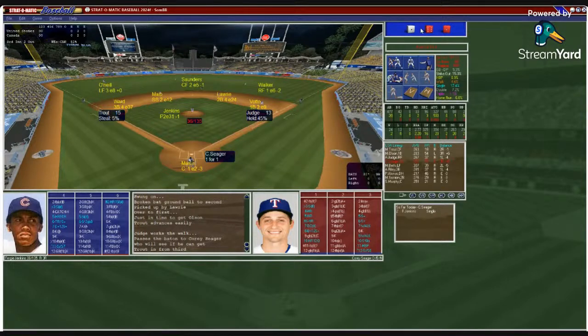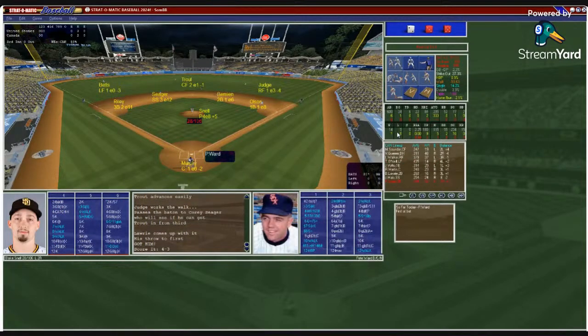Martin puts down the sign. Jenkins from the stretch. First and third, 2 outs. And that's going to be a ground ball to second. Lowry throws him out, and the U.S. strands 2 more. Bottom of the third coming up. Still no score. Here's Pete Ward, who'll be followed by Michael Saunders and Vladimir Guerrero.